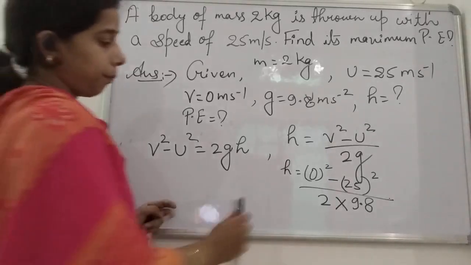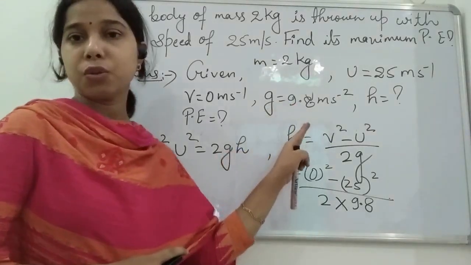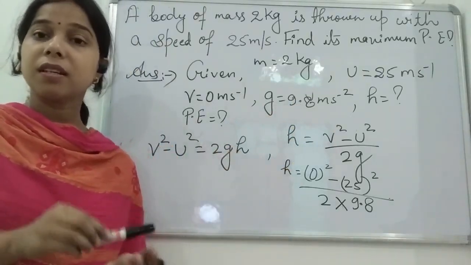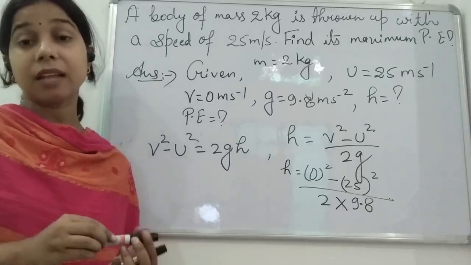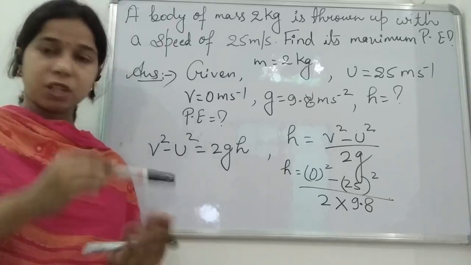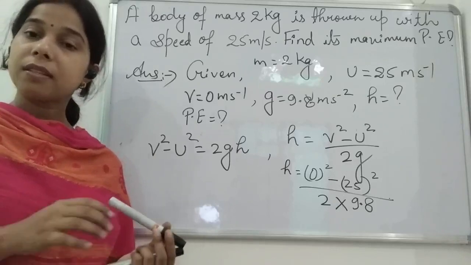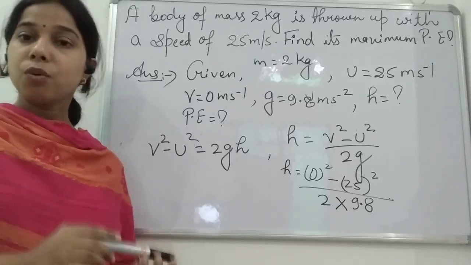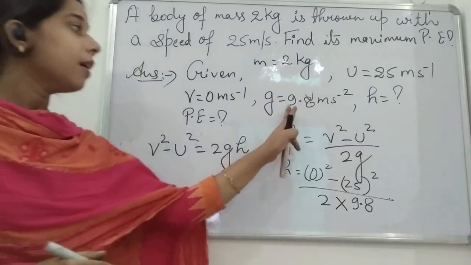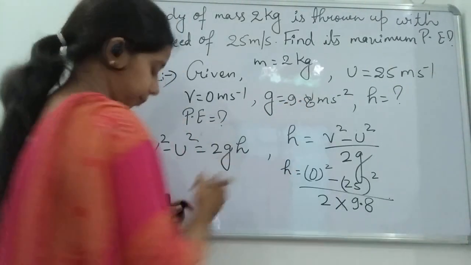One more thing is there, students. This acceleration due to gravity, that is g, it should be negative. Why is this so, students? Because it is moving against the force of gravity, that is in the opposite direction. Just because of the force of gravity, the speed is continuously decreasing. So this is deceleration going on. As it moves in the upward direction, deceleration will occur. So we will say that here the value of g is minus 9.8.